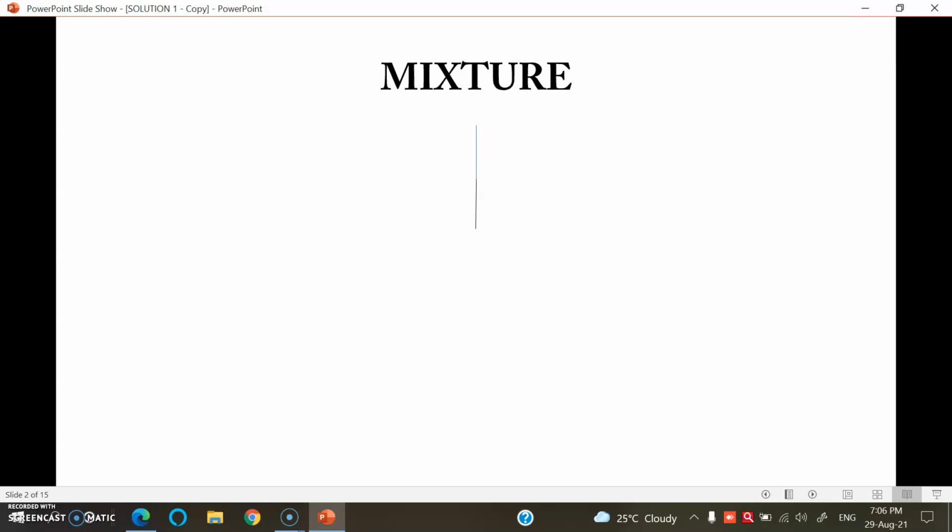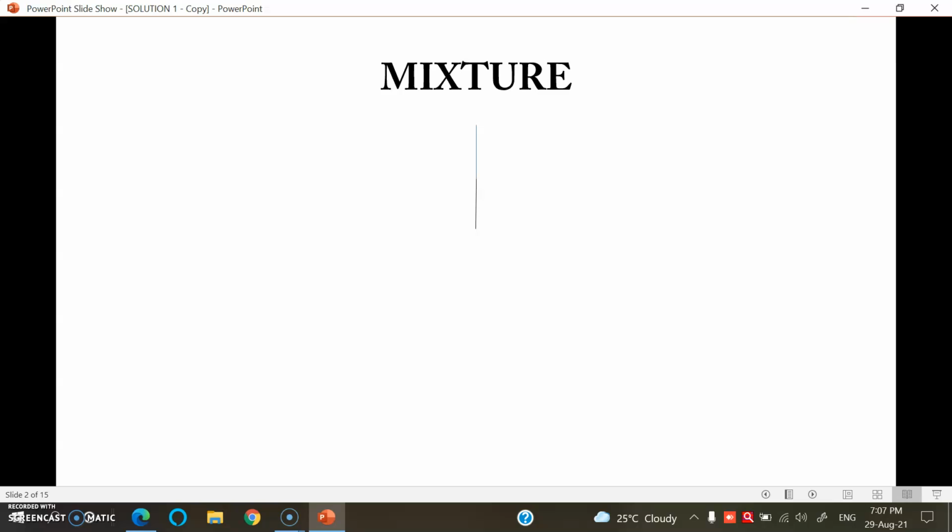Mixture. A mixture is a simple combination of two or more substances. When two or more substances just physically combine together in any proportion, forming a mixture, there is no chemical process that takes place in the formation of a mixture. A mixture consists of two or more substances.